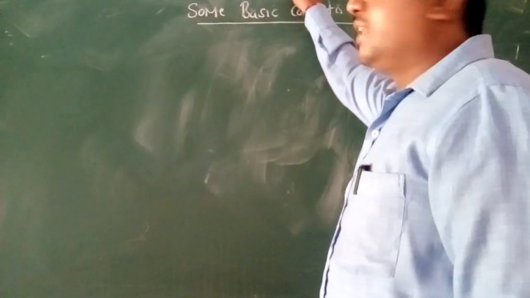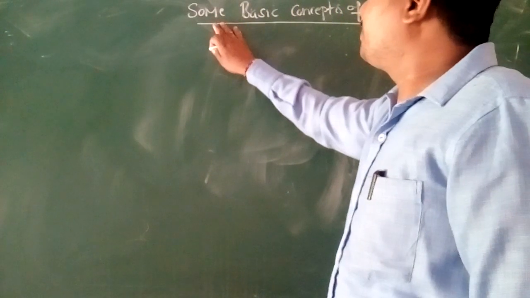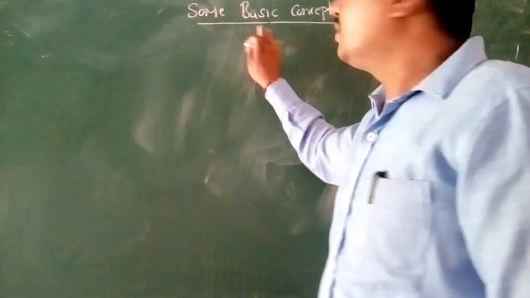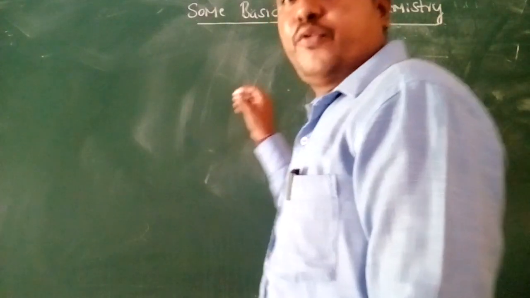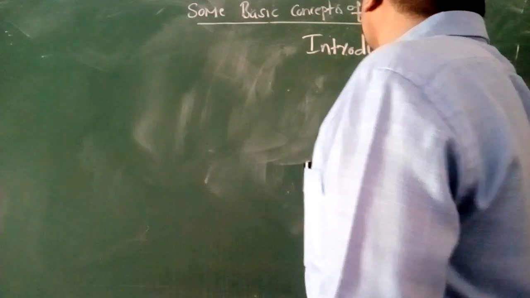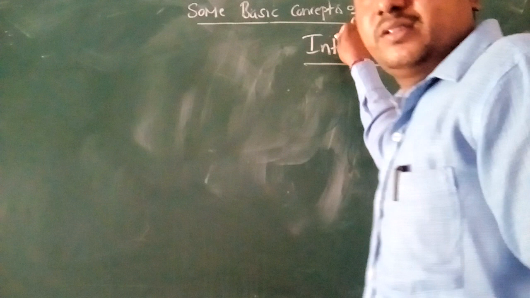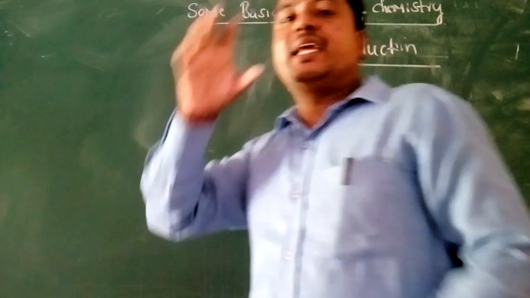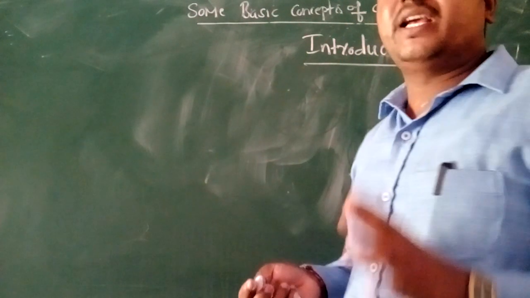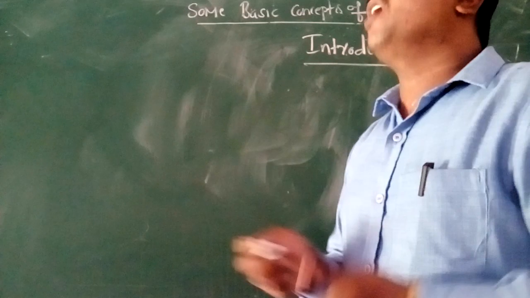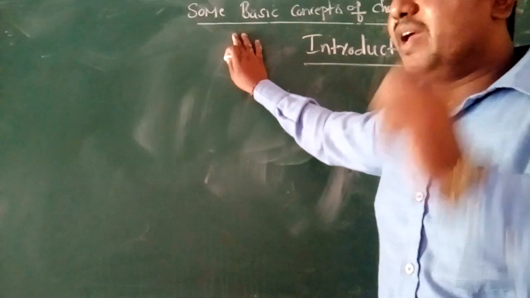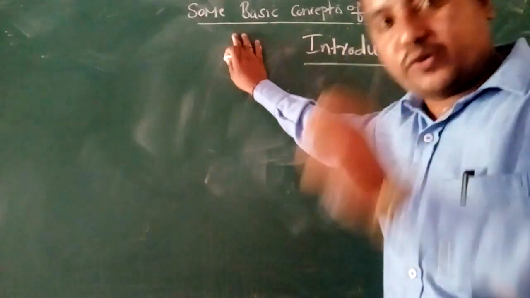So, okay, in the first PUC syllabus, the first chapter, basic concepts of chemistry. Before going to start the basic concepts of chemistry, first, introduction. First, what is science? Science is a systematic knowledge acquired by human beings through careful observation and experiments. Science nowadays has very important aspects and is very essential in various fields.